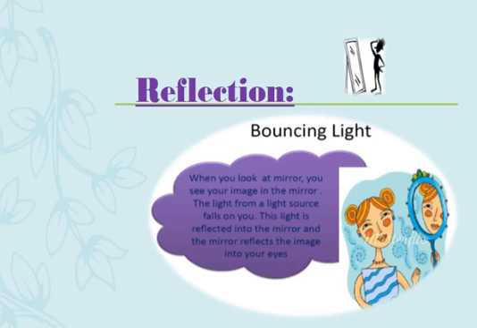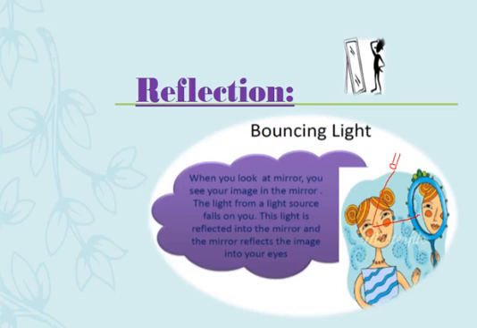Reflection means bouncing back of light. And how does a mirror show our image? We have to explore that. So let's see what actually happens. When you look at the mirror, you see your image inside it. How is the mirror going to capture your image? The light from a light source, like a tube light or anywhere else, falls onto the surface, suppose on you, and then it is reflected.